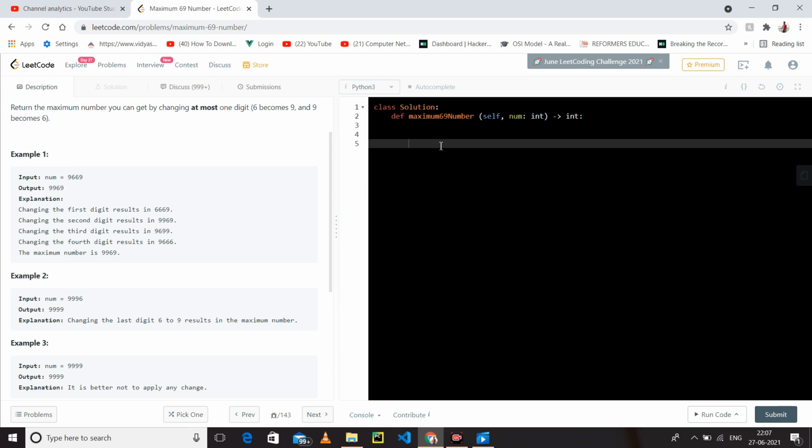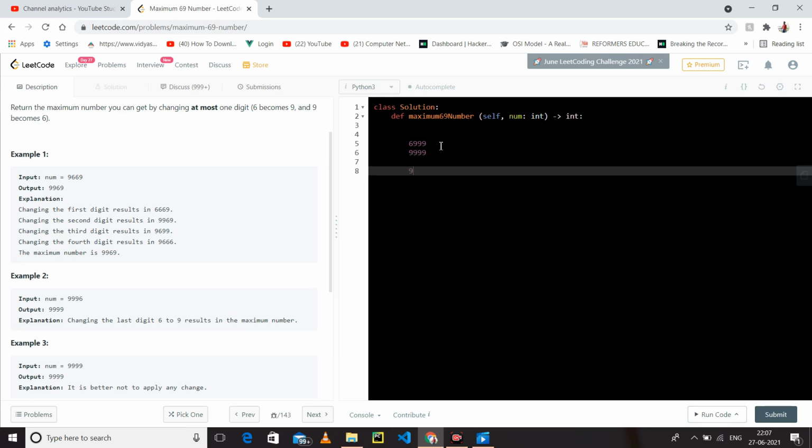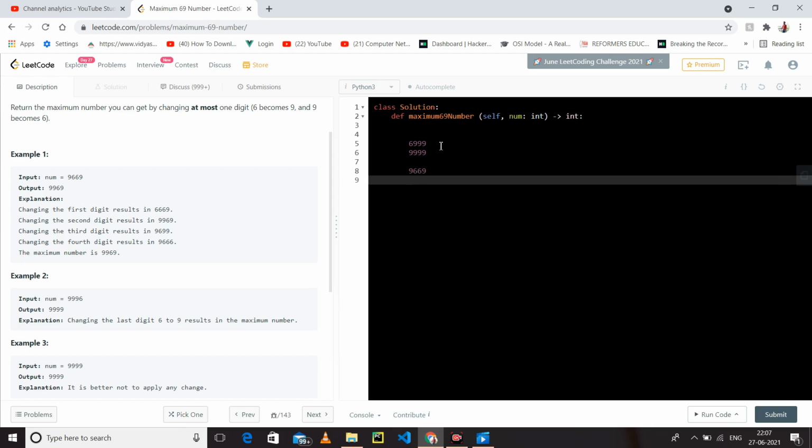First I will give you the clear-cut idea, an overview of how this question is going to be done. Just take an example of 6999. This number could be changed into 9999. Now take 9669. What will be our answer? 6 can be changed into 9. If I change 9 into 6, then it will become less, but we have to make it more.